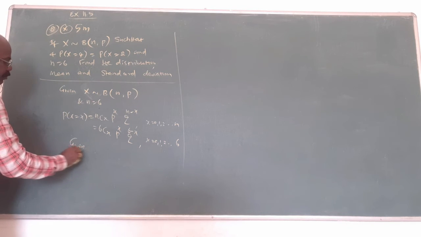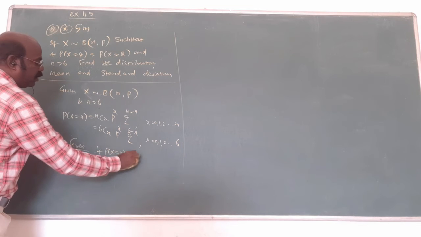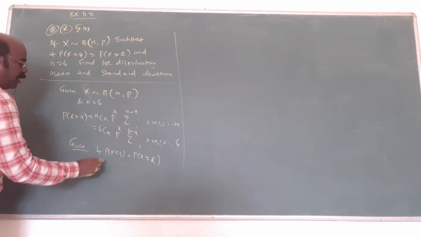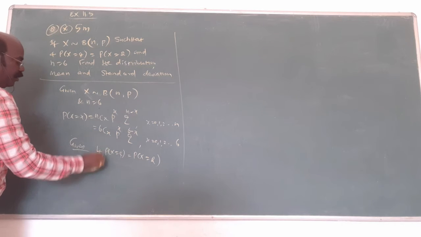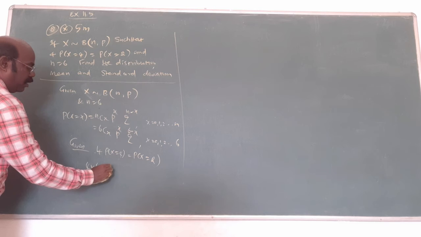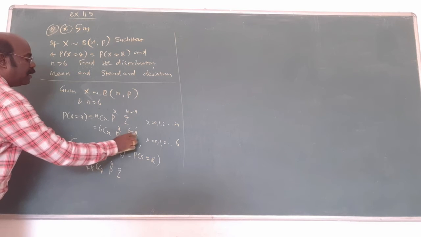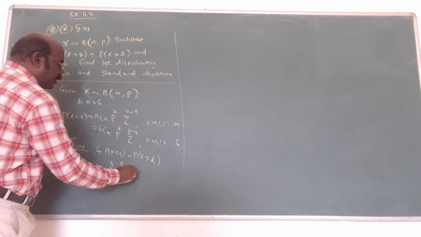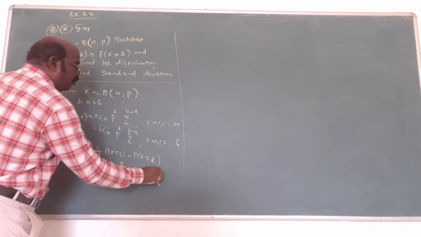Now what is given? 4 into probability X equal to 4 equals probability X equal to 2. 4 into probability X equal to 4 means what? Replace x by 4: 4 into 6C4, p power 4, q power 6 minus 4, which is 2. Here replace x equal to 2: 6C2, p power 2, q power 4.